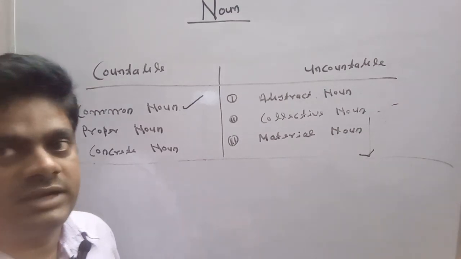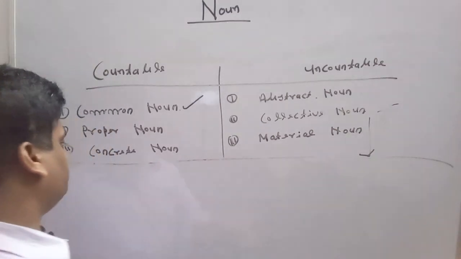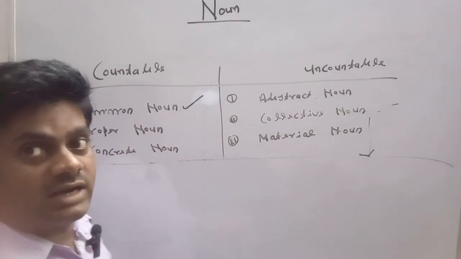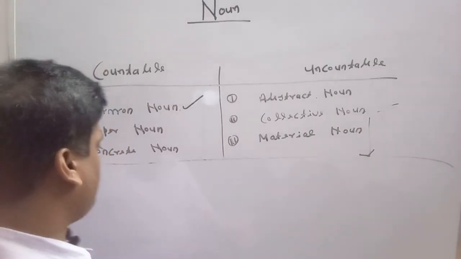Now we are going to focus on article a and an. The is a definite article, but a and an are indefinite articles.